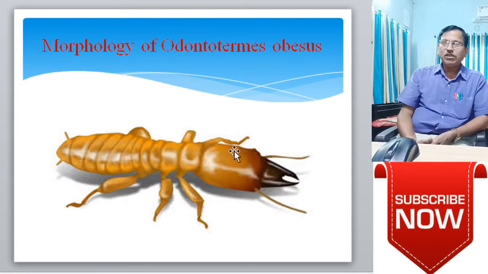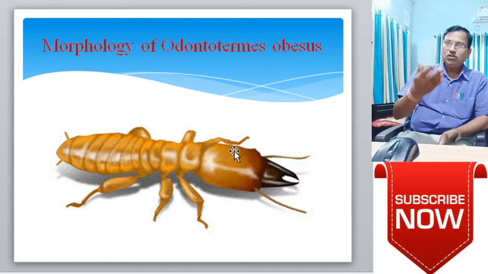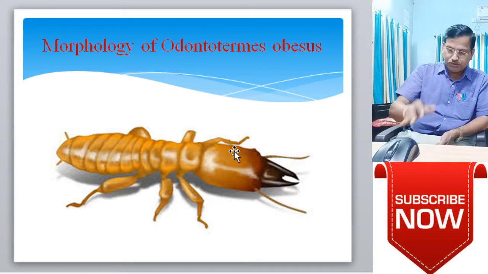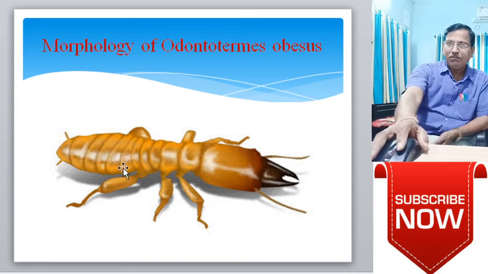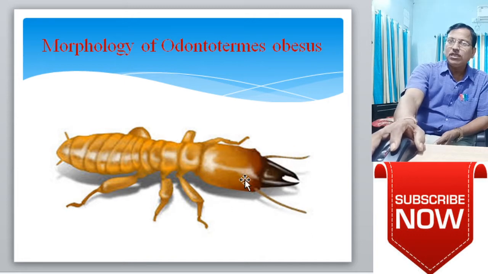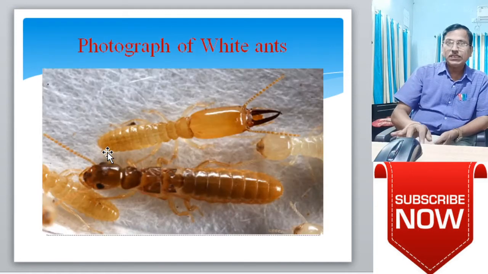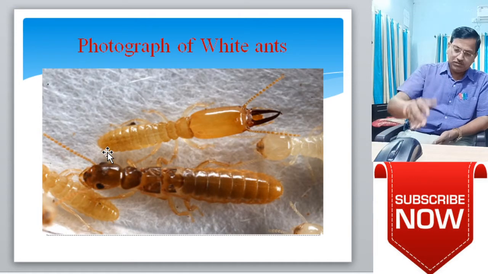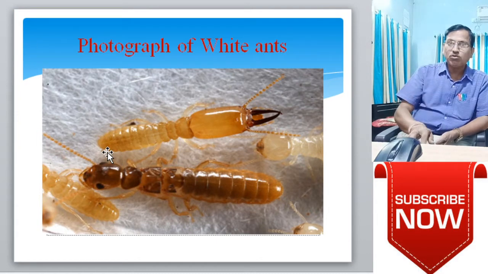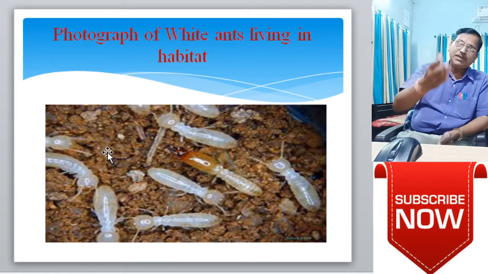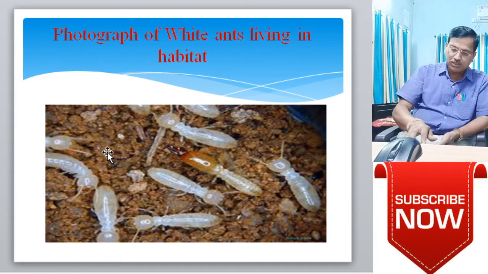This is the morphology of Odontotermes obesus. Here are morphological photographs of the wood termites. This is the head. The head has a powerful mandible, used for attacking the enemy. This is the thorax and this is the abdomen. Different castes of the wood termites are seen in these photographs. Also in natural habitats these wood termites live in the soil.